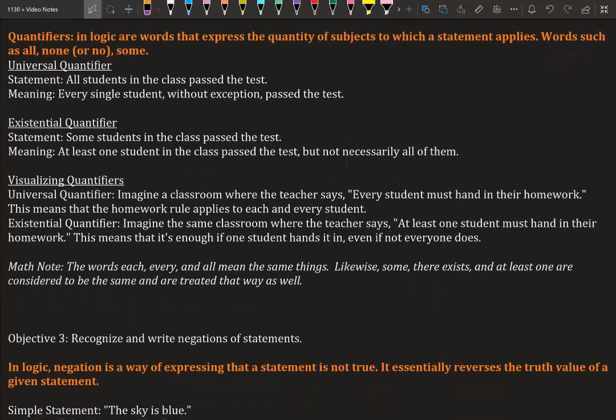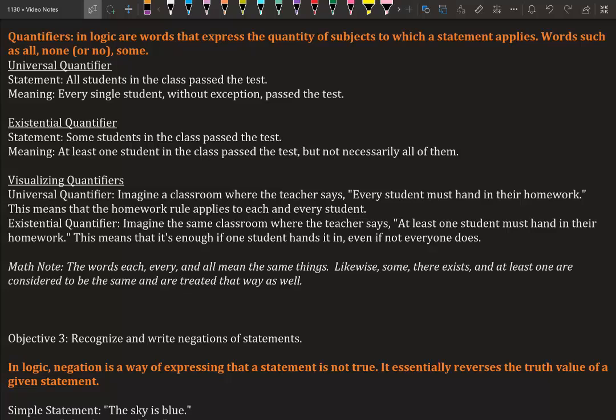Quantifiers. In logic, there are words that express the quantity of subjects to which a statement applies. Words such as all, none, or no, and some, those are all quantifiers. So universal quantifiers. All students in the class passed the test, meaning every single student, without exception, passed the test. That's what all means. All means every single one of you. Existential quantifiers. Some students in the class passed the test. So what that actually means is at least one student in the class passed, but not necessarily all of them. Because if you say some, that has to be one or more.